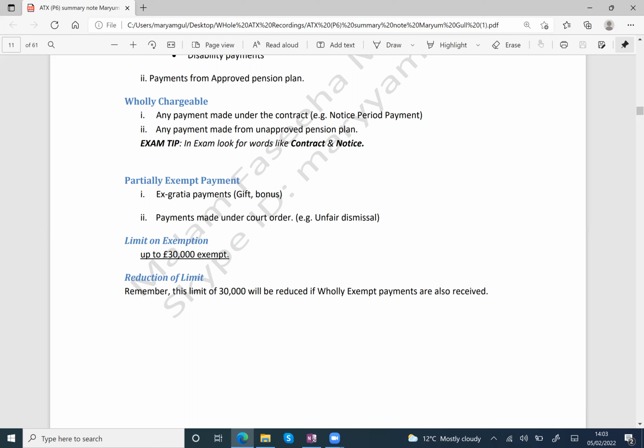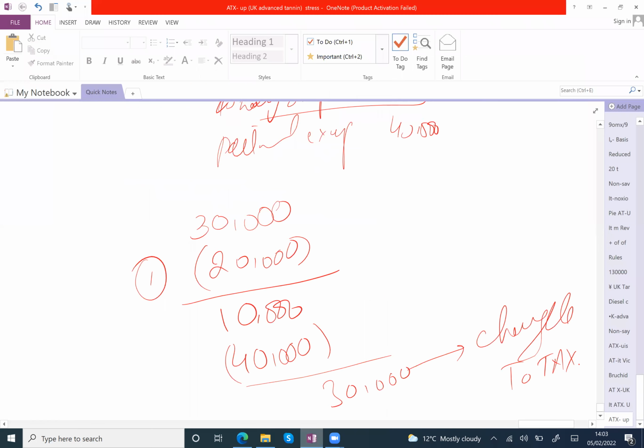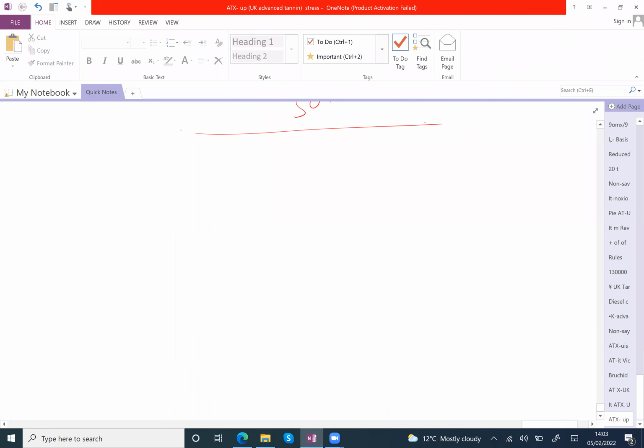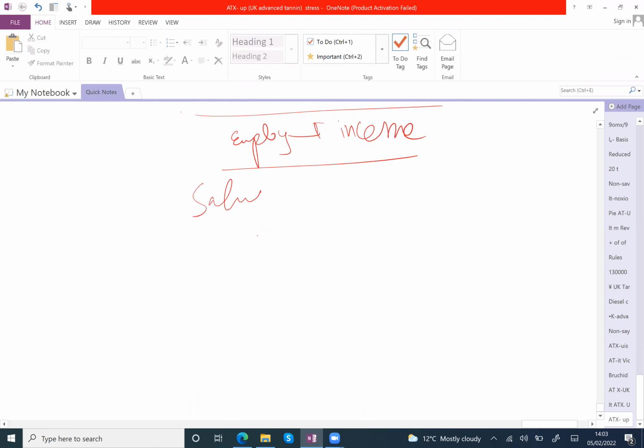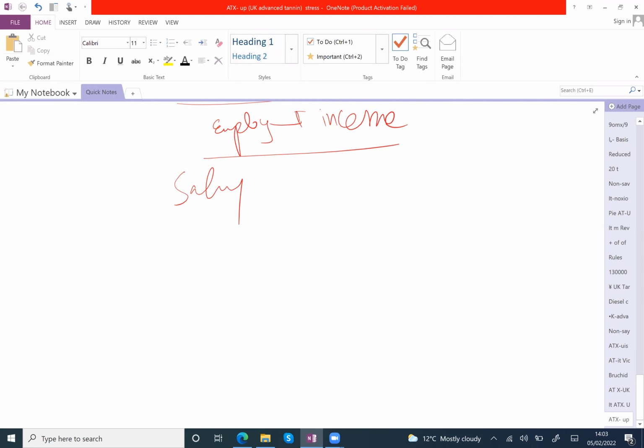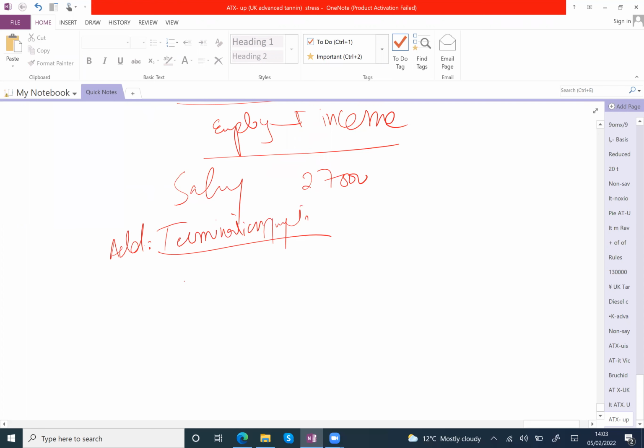So your requirement is tax payable. But firstly, we have to start the working of employment income. We have to calculate the employment income first. So in this question, what is your employment income salary? 27,000. Add termination payments.